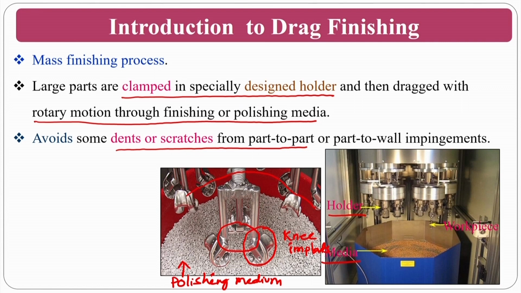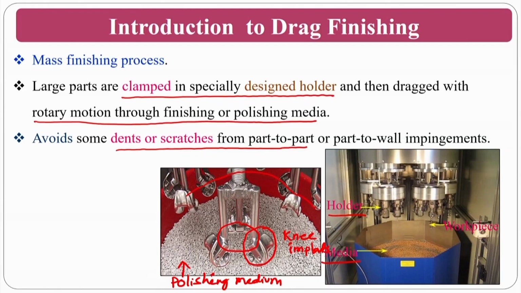It also has another advantage: in the previous tumbling process, the abrasives and the components would also hit the surface. Assume that my component is here. There is no chance that it will hit this particular surface.